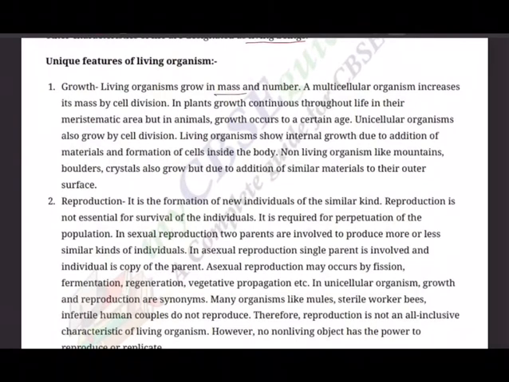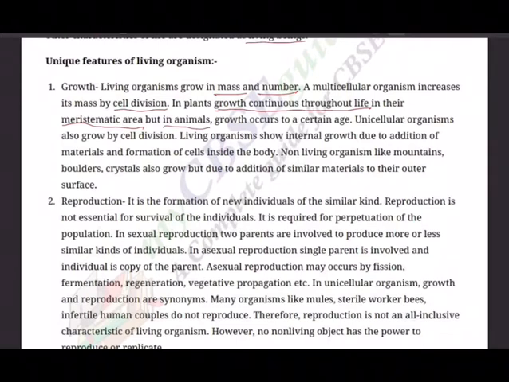So it is the mass and number. A multicellular organism increases its mass by cell division, mitosis. In plants, growth continues throughout life. Look at this, growth continues throughout life in their meristematic area. Why do plants grow throughout life? Remember, we discussed meristematic tissue, and depending upon the area where meristematic tissue is present, we have types of meristematic tissue. Whereas in our case, there is no meristematic tissue.